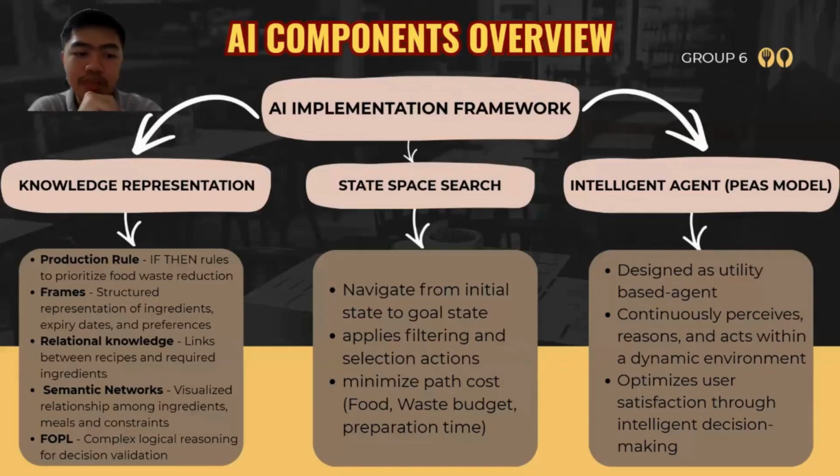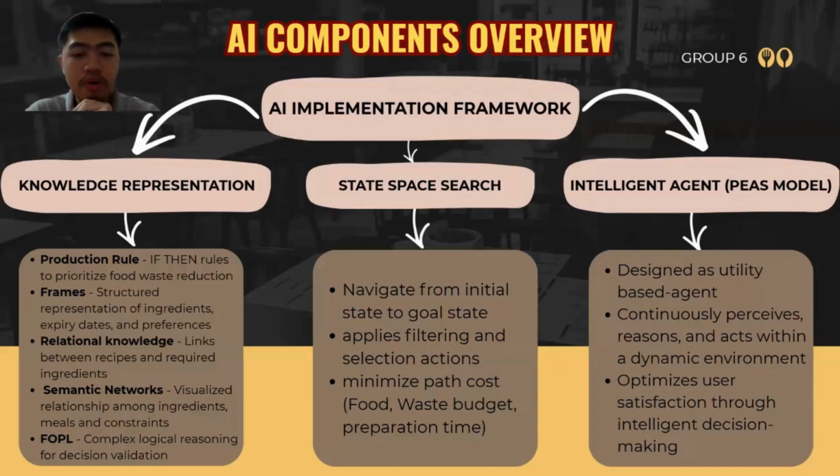We arrange the representation of ingredients, expiries, and preferences into several structures. Thirdly, relational knowledge. We link between the recipes and required ingredients. And fourth is semantic networks. We make a visualization of the relationship among ingredients, meals, and constraints. Lastly, it's about first order predicate logic, which involves complex logical reasoning for decision validation.